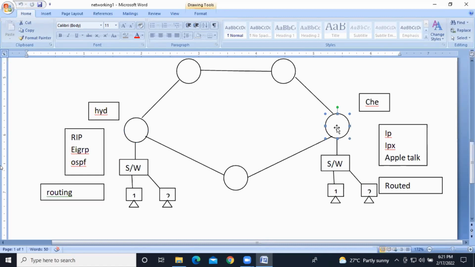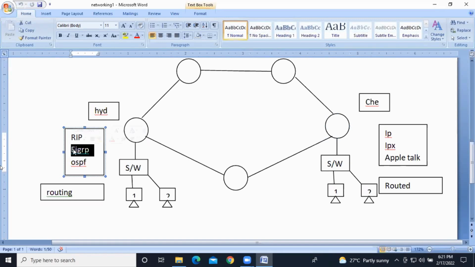I hope you got it, guys. So depending upon the routing protocol, the router will decide the best path, right? So EIGRP decides the best path with the help of bandwidth. If you have more bandwidth on this side, EIGRP will decide this is the best path to reach the destination.